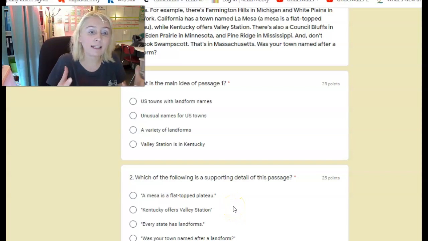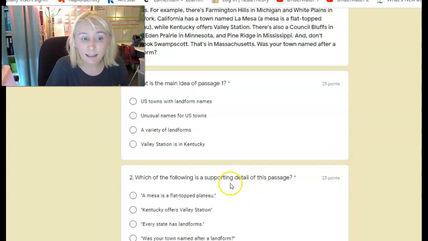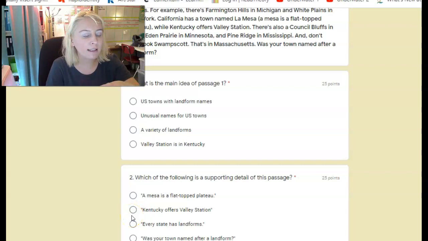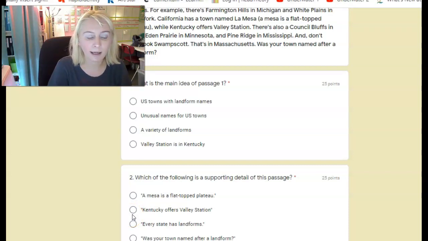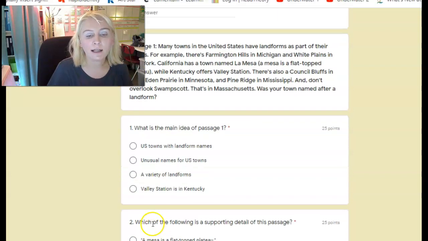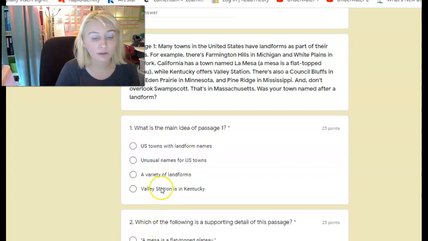Remember, a supporting detail is something that does a really good job of supporting that main idea. Sometimes it's called a key detail. But whether it's called a key detail or supporting detail, it's going to strongly support the main idea. Tell us more about it. Reinforce it, prove it, and some details are better than others.